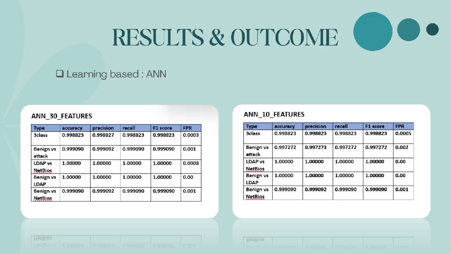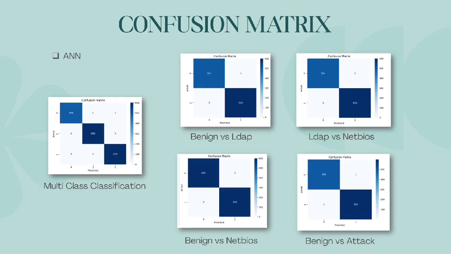The artificial neural network model demonstrated strong learning capability and produced high classification accuracy. ANN was particularly effective in identifying complex traffic patterns and malicious activities. However, neural networks require more computational resources and time compared to traditional machine learning models. The confusion matrices of ANN show good classification performance across different experiments.